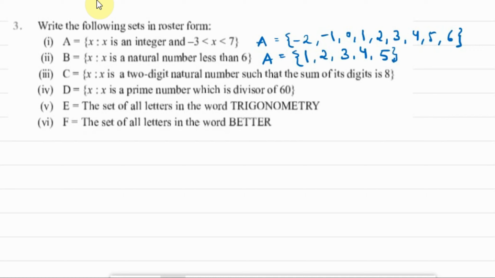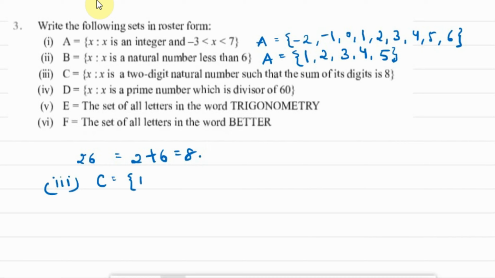C part. x is such that x is a two-digit natural number such that the sum of its digits is 8. That means, for example, if you're including any two-digit number, for example, 26, when we add both the digits, 2 plus 6, we need to get 8. So if I write the answer of the third part over here, how many natural numbers are there in which the two digits add up to 8?